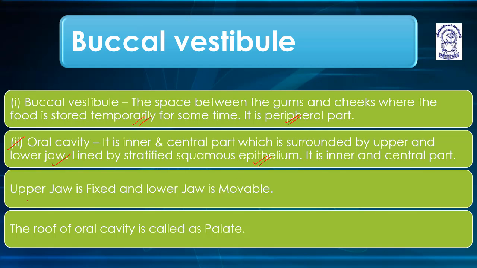Upper jaw, which is known as what? Maxilla. Lower jaw, which is known as what? Mandible.